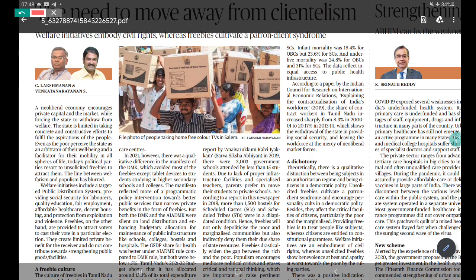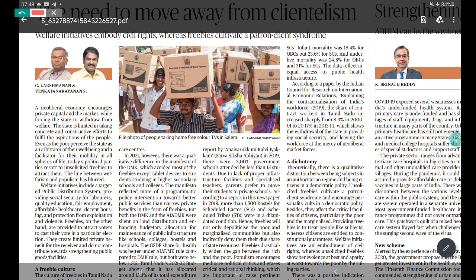So welfarism and populism, you can say that these are the two categories under entitlement. What you have to understand is that entitlement, empowerment, enablement are three things. Empowerment and enablement is something that the government is doing. For example, nowadays the government is focusing more on health, education, skill development, etc., rather than giving direct benefit transfer, or rather than giving national food security, etc. So they are doing this, they are giving, but at the same time their focus is more on the